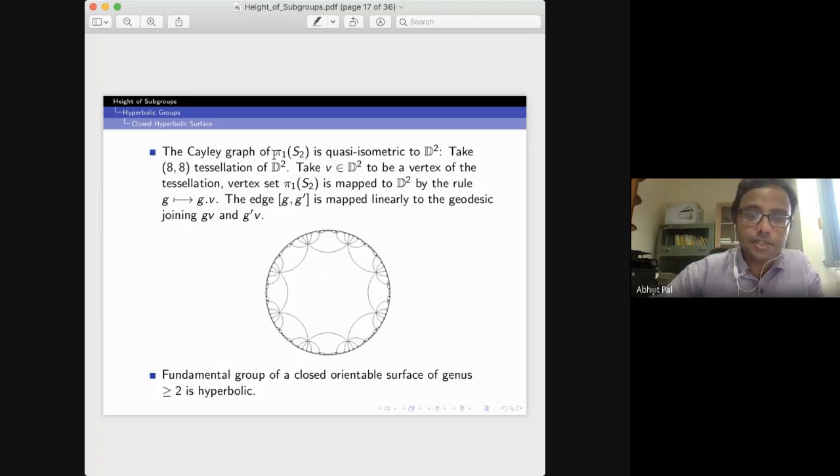And moreover, this Cayley graph of pi1 of S2 is quasi-isometric to this Poincare disk, and this Poincare disk is a hyperbolic metric space. Therefore the Cayley graph of pi1 of S2 is also a hyperbolic metric space. So this pi1 of S2 is a hyperbolic group. In fact, you can generalize this: the fundamental group of a closed orientable surface of genus greater than or equal to 2 is a hyperbolic group.